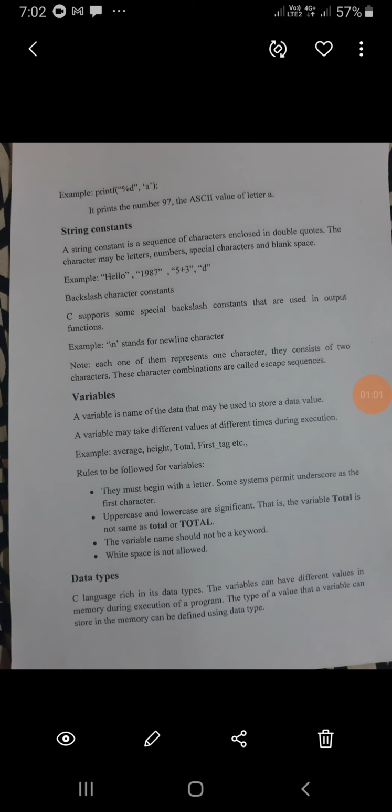So that data contains some value. The variable may take different values at different times during execution. So in the C language, while executing the program, the values will be changed during the execution. Those values are called variable values.